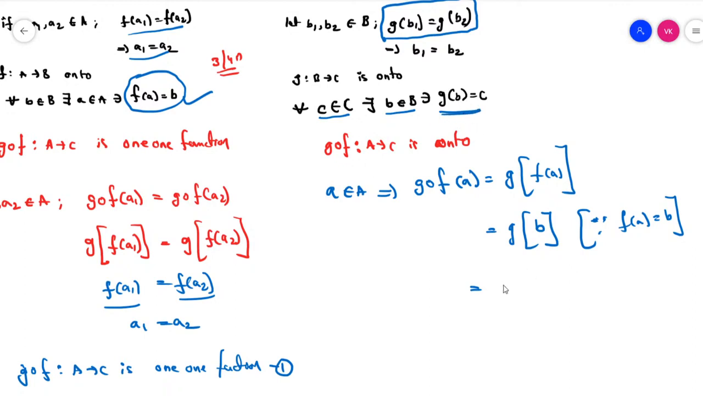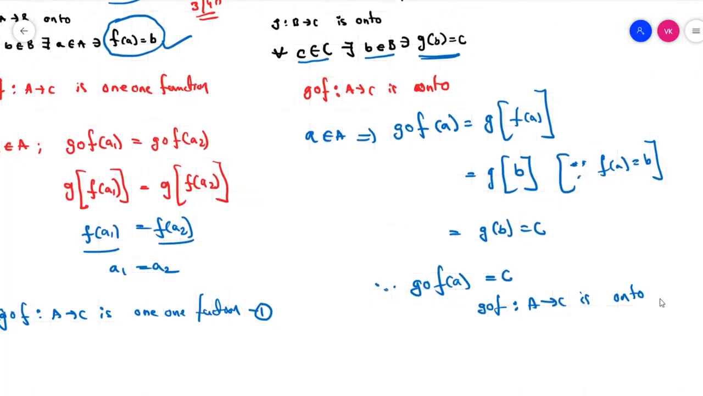Directly we can write G of B is equal to C. That means we got G circle F of A is equal to C. That means G circle F mapping A to C is an onto function. By these proofs we can write this as 2.